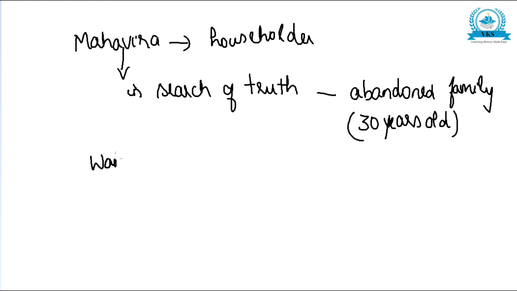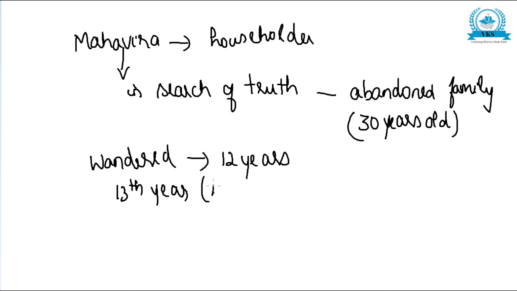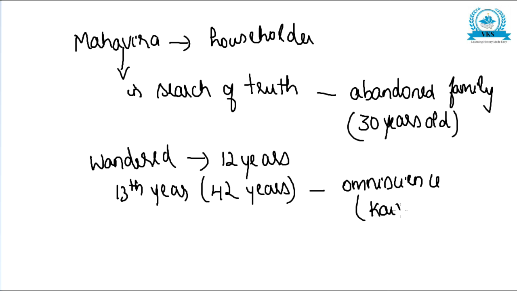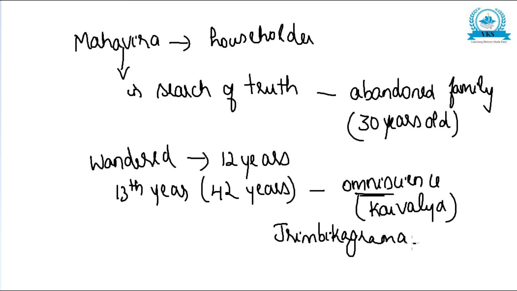After that, he wandered in different places for 12 years, from place to place. After that, in the 13th year, when he was 42 years old, he attained omniscience, that is, he became enlightened, or we can say kaivalya, at a place called Jrimbikagrama. That was where he attained enlightenment.